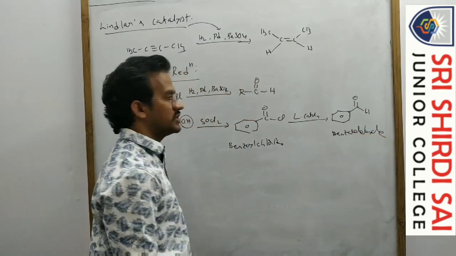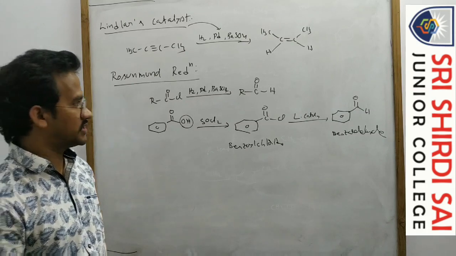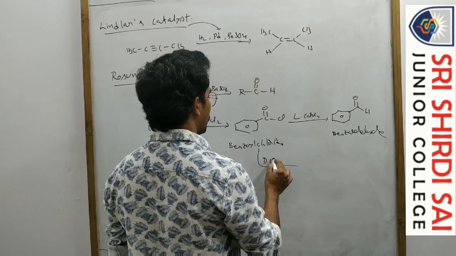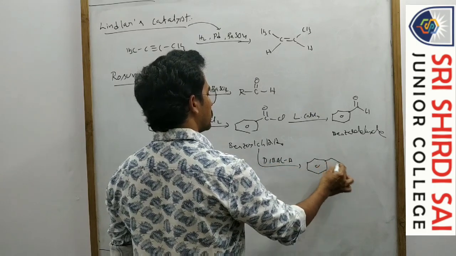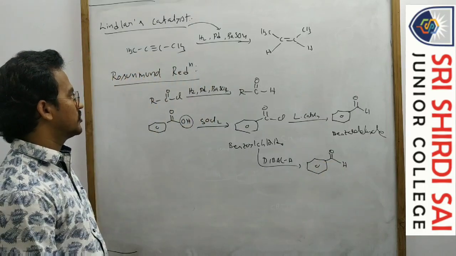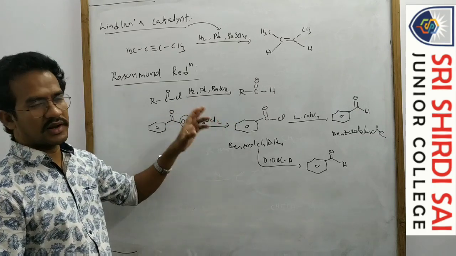Of course, it is a partial reduction, like with DIBAL-H. For example, this component treated with DIBAL-H gives the same product, partial reduction, benzaldehyde.